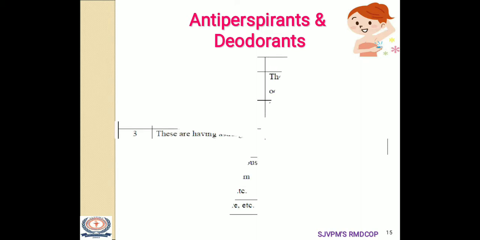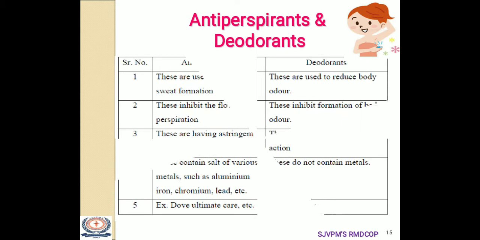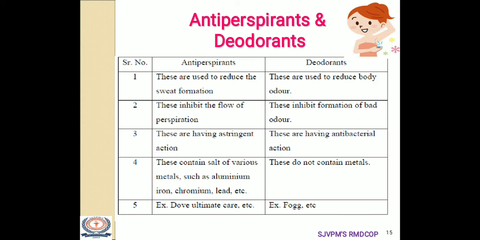Now the next one is the difference between antiperspirants and deodorants. Again, a frequently asked question in the board exam. Antiperspirants are used to reduce sweat formation, while deodorants are used to reduce body odor. Because of the formation of sweat, it may lead to bacterial growth, and then we can use different deodorants. Antiperspirants inhibit the flow of perspiration, while deodorants inhibit the formation of a bad odor. Antiperspirants have astringent action, while deodorants have antibacterial action.